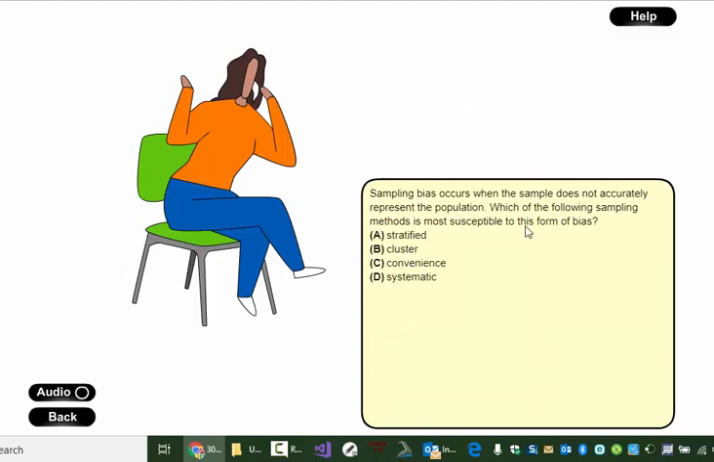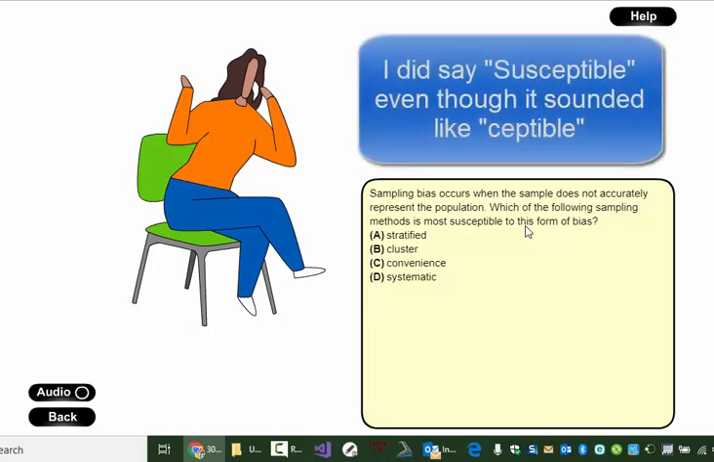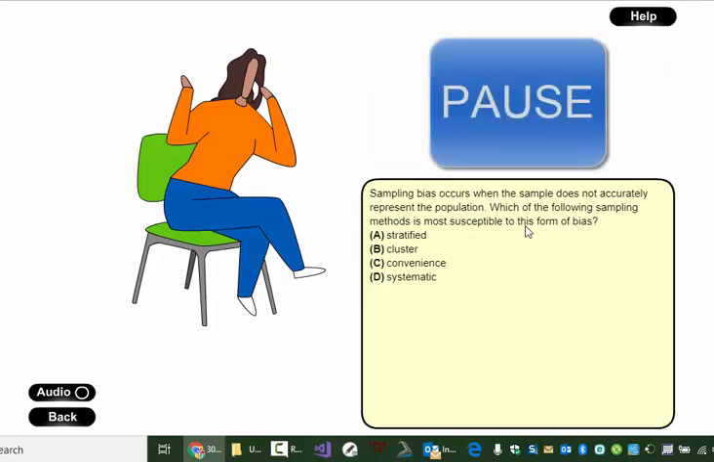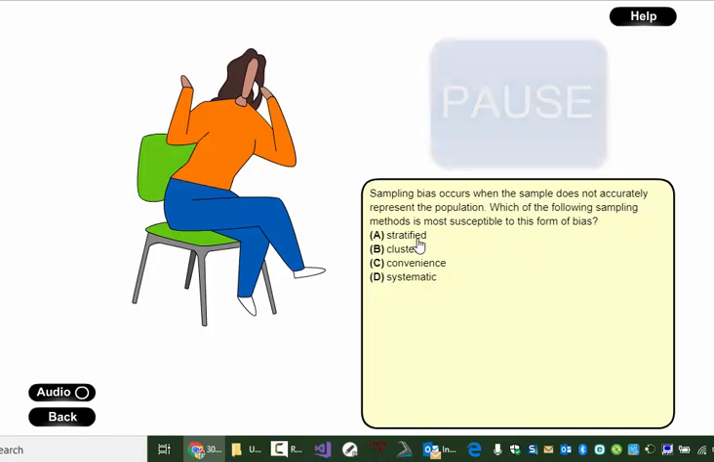So sampling bias occurs when the sample does not accurately represent the population. Which of the following sampling methods is most susceptible to this form of bias? And pause. And we're back. Stratified means that we would have everybody grouped off and choose a specific number of people from each grouping. So that's definitely not a bias of that sort.